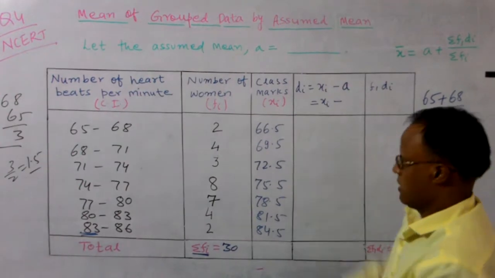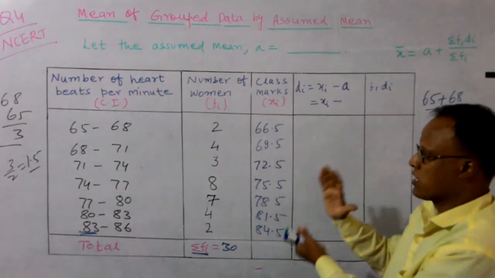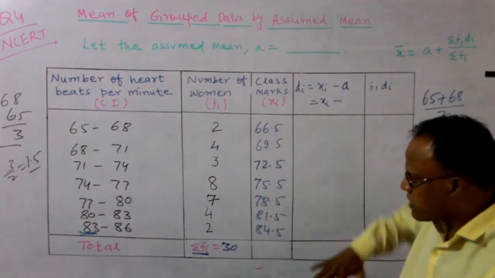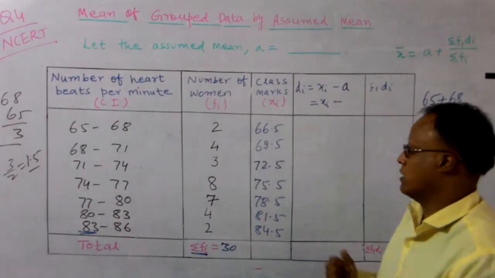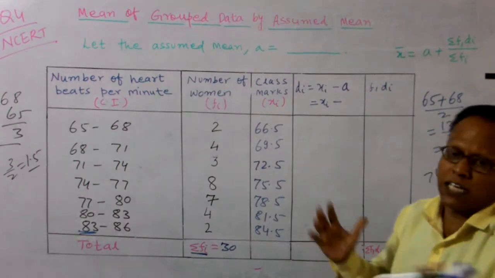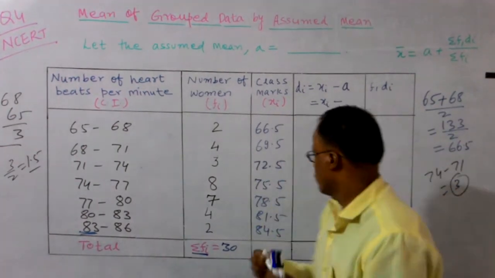But it is a lengthy method. So to make it the simplest calculation, we first assume a mean. We assume that the assumed mean is this one. Now how do we choose it? Generally the mean is taken as the mid value. So here you count it.